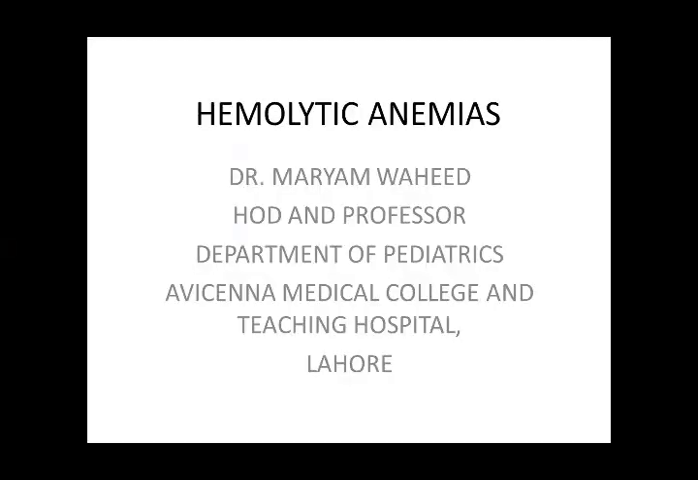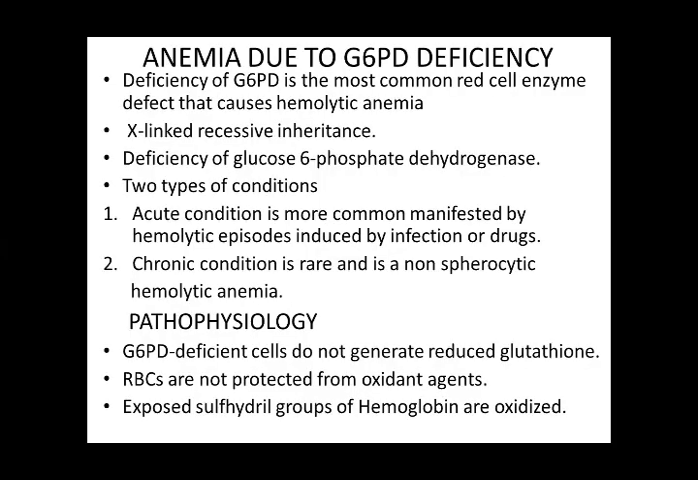Now the second topic is hemolytic anemias except the thalassemias. One common cause of hemolytic anemia is G6PD deficiency, and this is the most common red cell enzyme defect that causes hemolytic anemia. It is an X-linked recessive inheritance, so it is more common in males.